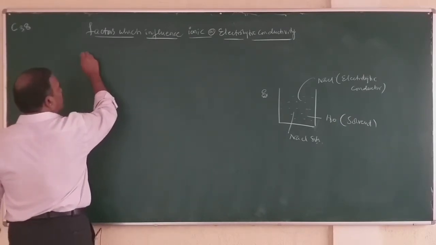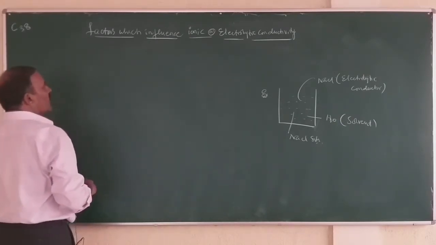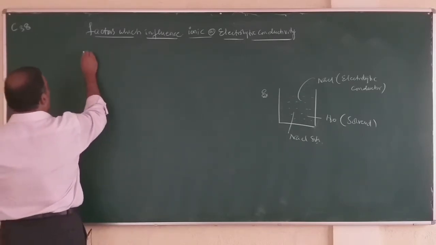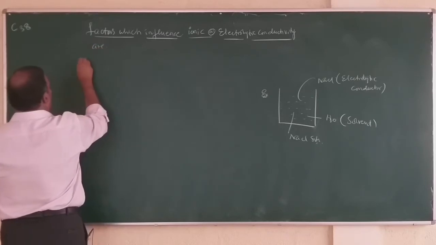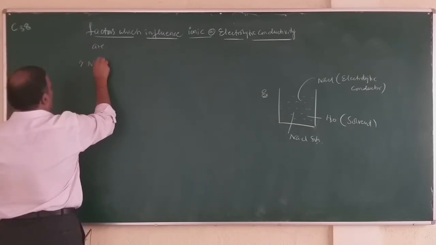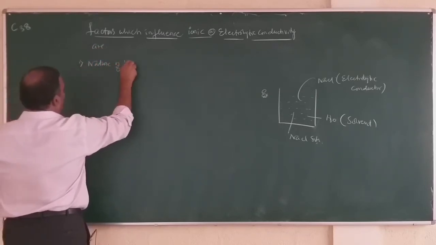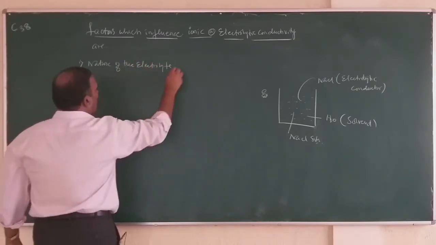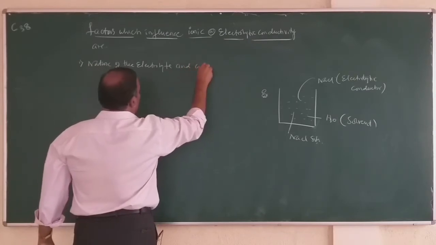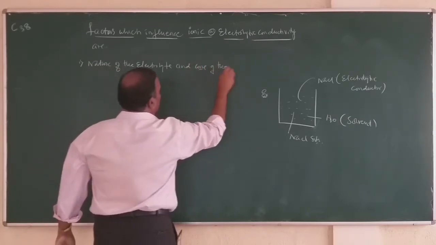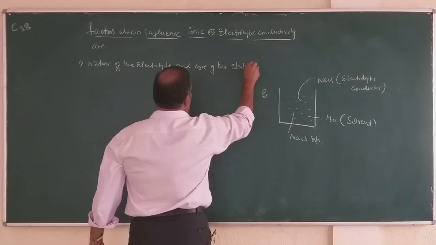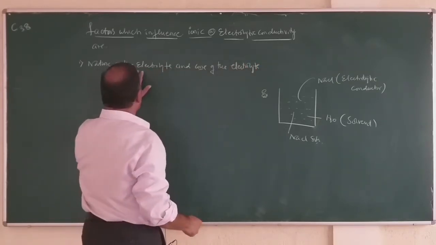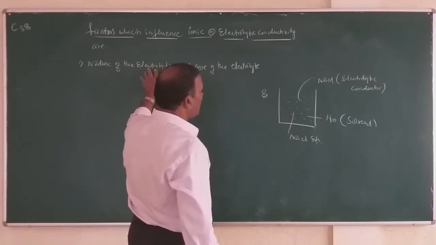So the factors which influence ionic or electrolytic conductivity are: number 1, nature of the electrolyte and concentration of the electrolyte. What is the meaning of nature of electrolyte?